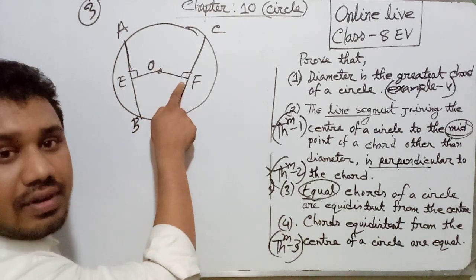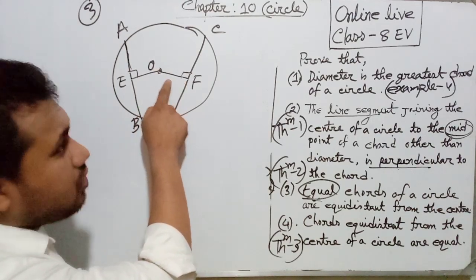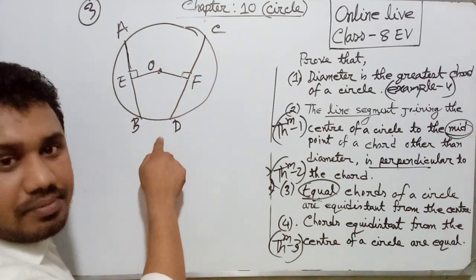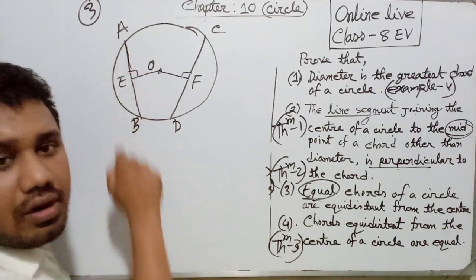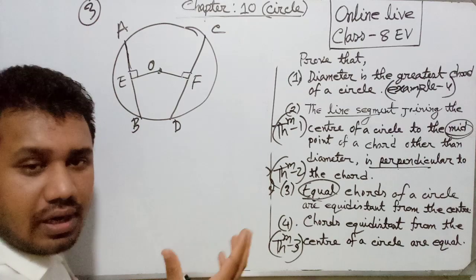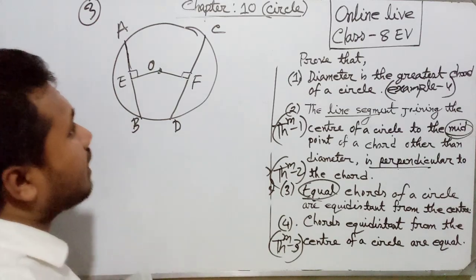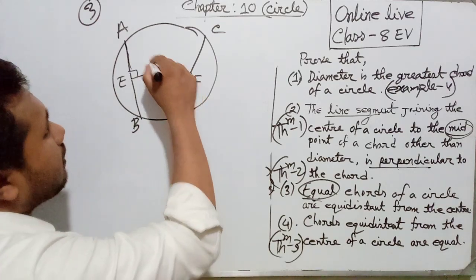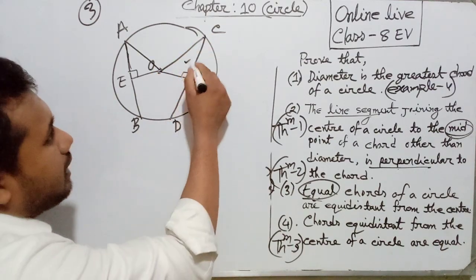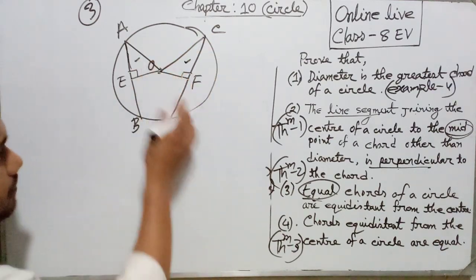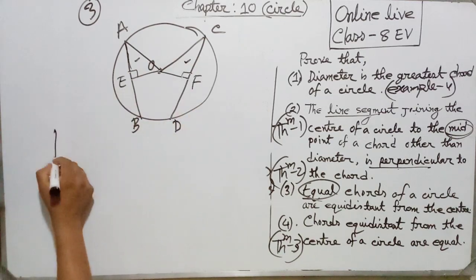Perpendicular OF is the distance from the center to CD, and OE is the distance from the center to AB. Now join OA and OC. Now look, there are two triangles. This construction part is complete.